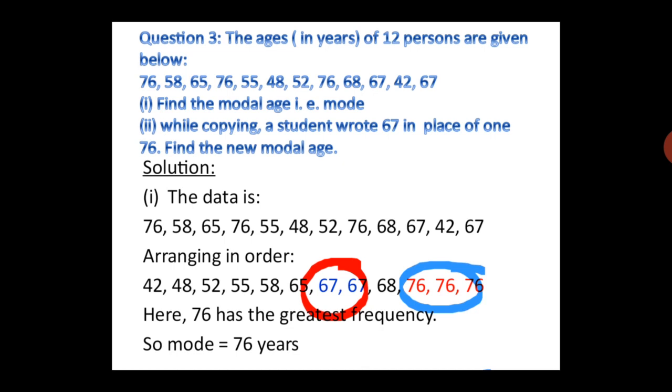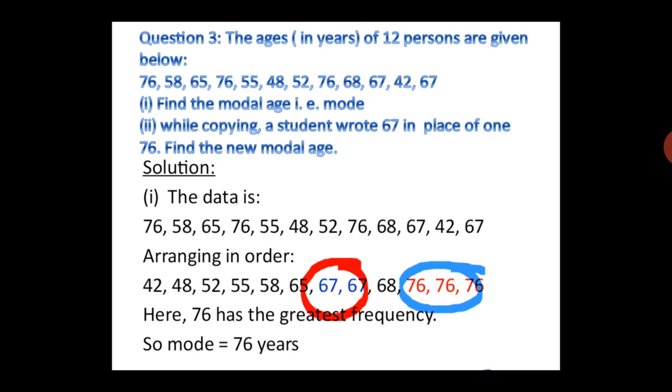Let's come to the second part of this question. While copying, a student wrote 67 in place of 76. That means when he was writing the data, in place of 76 out of the data, he has written 67. That means this is 76, this is 76, and this is 76. There are three 76s, and in place of 76 out of these three, he has written 67.